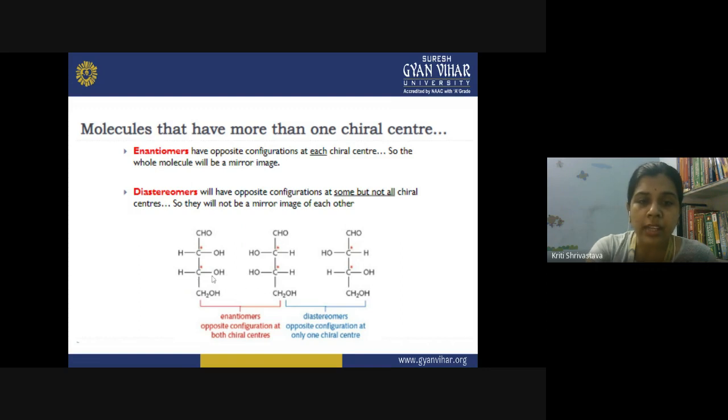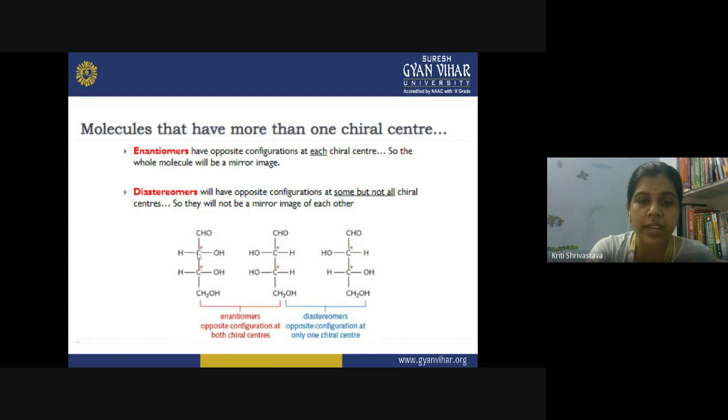Now, if you look at the compound number 2, if you can imagine a mirror between these two molecules, this compound is the mirror image of this compound, right? You can imagine a mirror here. In the mirror, what happens? The group near to the mirror will appear first, and the group which is far from the mirror will appear far from the mirror. So in this manner, these two molecules are the mirror images of each other. So we will call them enantiomers, having the opposite configuration at both the chiral centers.